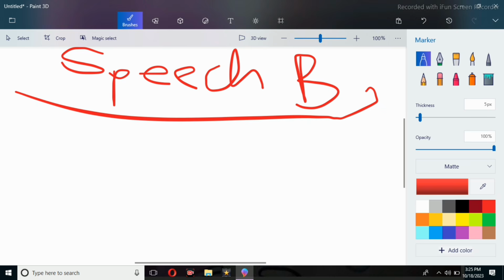Speech B. Yeah, speech B. All right. Remember, what they're going to say to you is that a speech bubble shows a thought, or whatsoever.